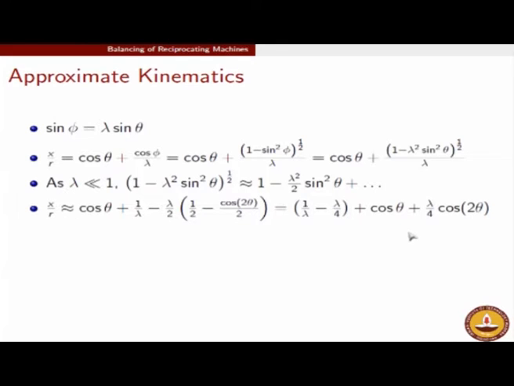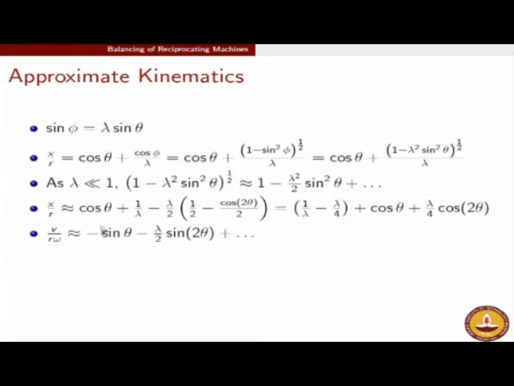But now it is fairly easy to do the differentiation. When we differentiate once, the constant term is not going to bother us. Cos theta will give us a minus sin theta, and cos 2 theta will give us a minus 2 times sin 2 theta, that will get multiplied with lambda by 4, and you will have lambda by 2 sin 2 theta.